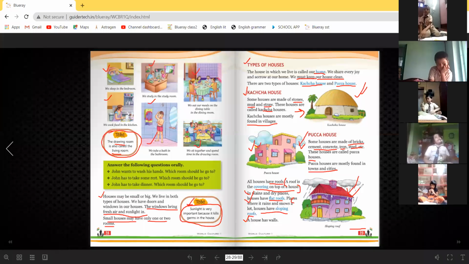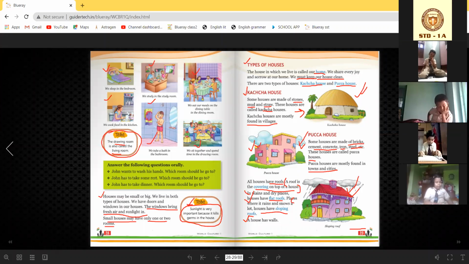Why? Because a sloping roof doesn't allow water on its surface. The answer is that in places where it rains and snows a lot, we can see sloping roofs.